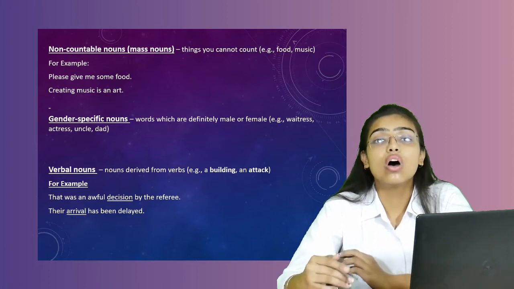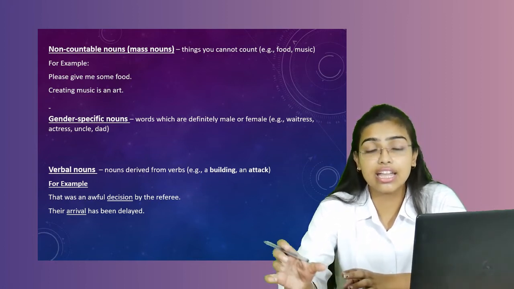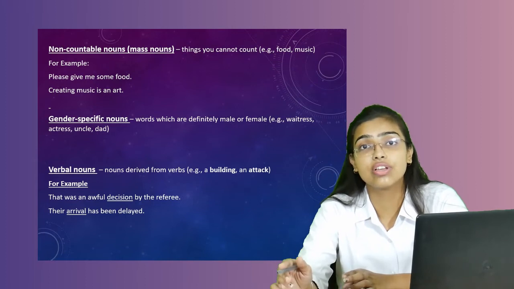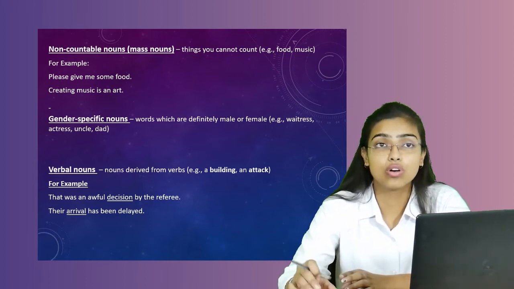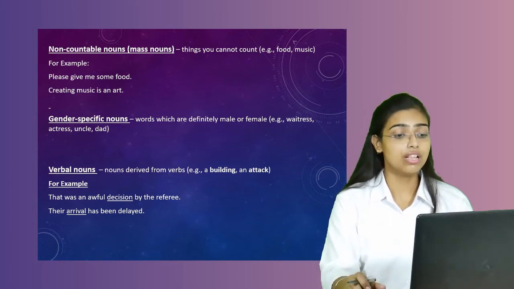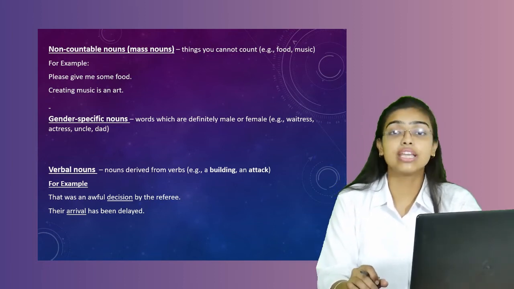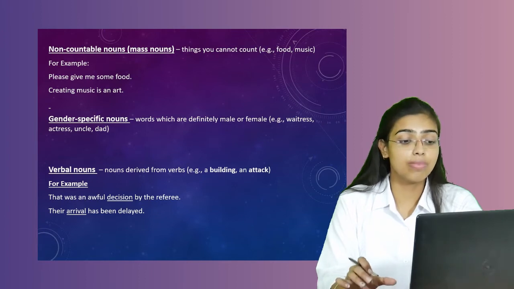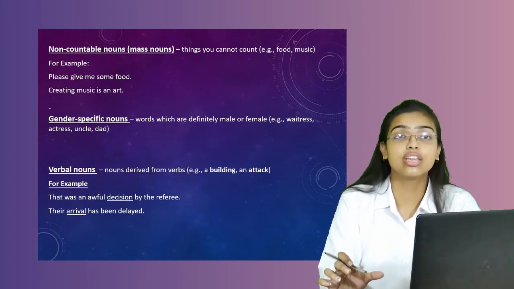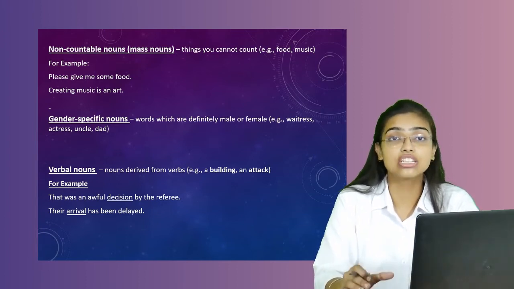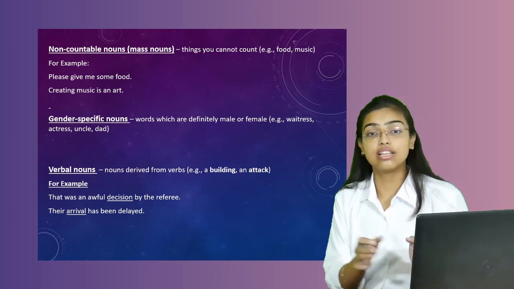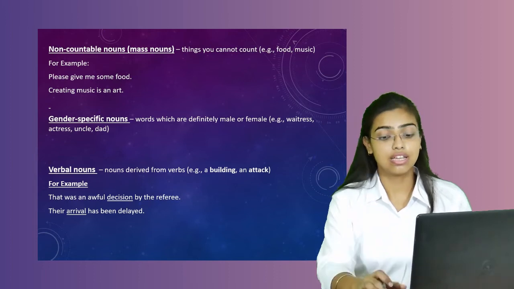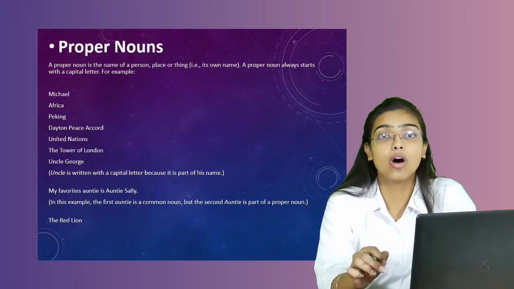Attack. To attack someone indicates a verb, that is an action. Whereas when we say an attack occurred, it means that we are talking about a noun. For example, that was an awful decision by the referee. The word decision here is referring to an action which has been done, and that noun decision is taken from verbs.